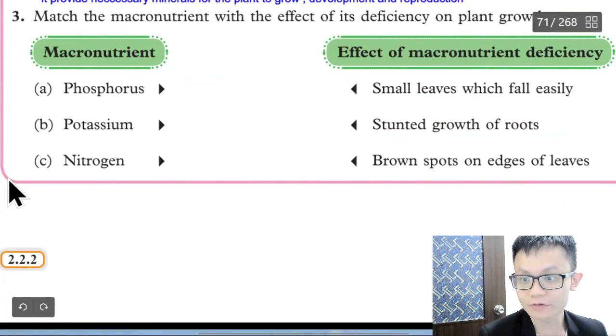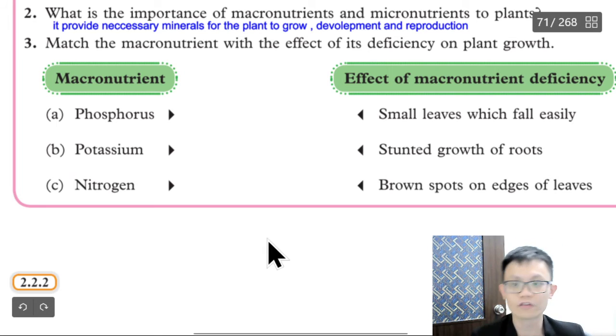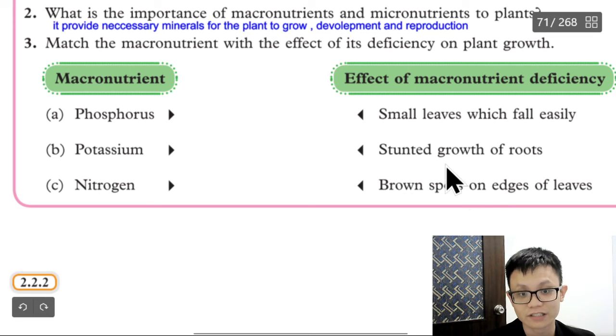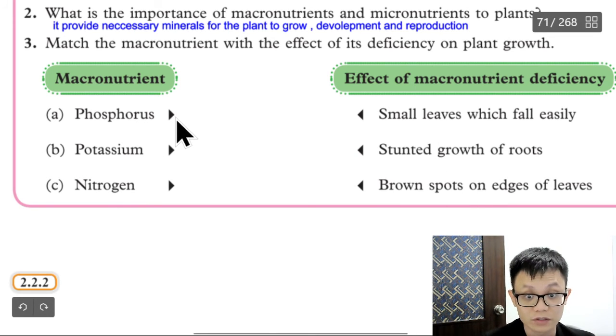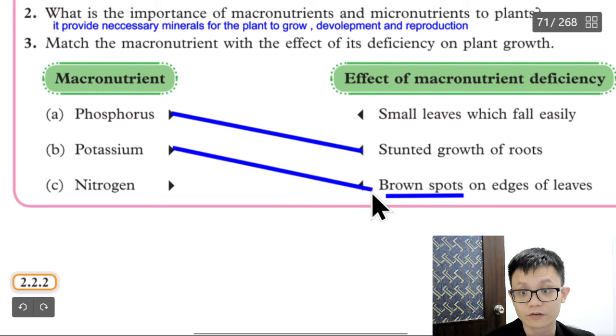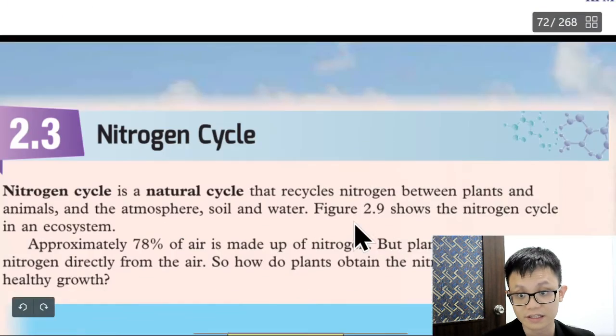So again, for this one, you still remember or not? Let's start with nitrogen. Nitrogen is for what? Okay, so if you look back at the notes, as I remember, nitrogen is yellow leaf, but I cannot find yellow leaf. So phosphorus, still remembers phosphorus is the stunt growth roots. Brown spot, just now we already did. Still remember, brown spot is for potassium, and nitrogen is small leaf that falls easily.